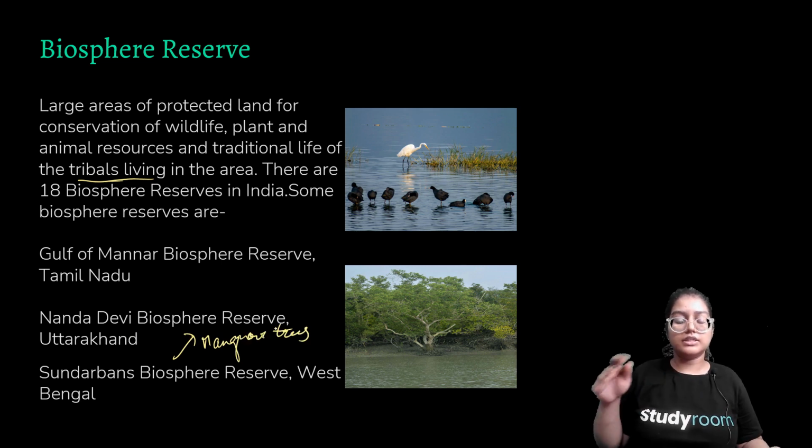Okay, so these are three things: wildlife sanctuary, national park, and biosphere reserve. In a wildlife sanctuary, there are certain liberties given to people for collecting medicinal leaves and feeding their livestock. A biosphere reserve is an interconnection with the tribal people living there, and it's a community management system.